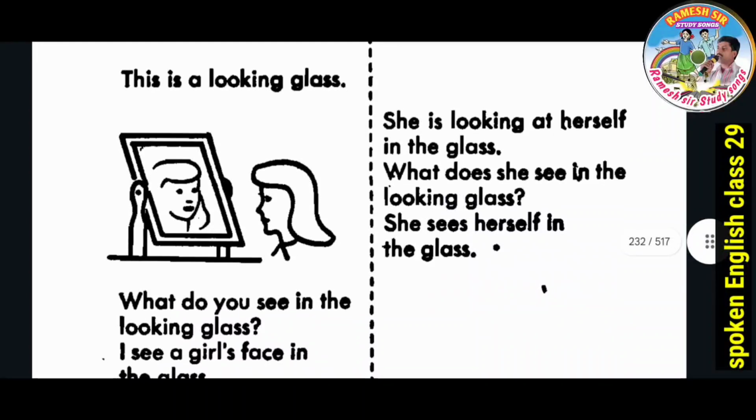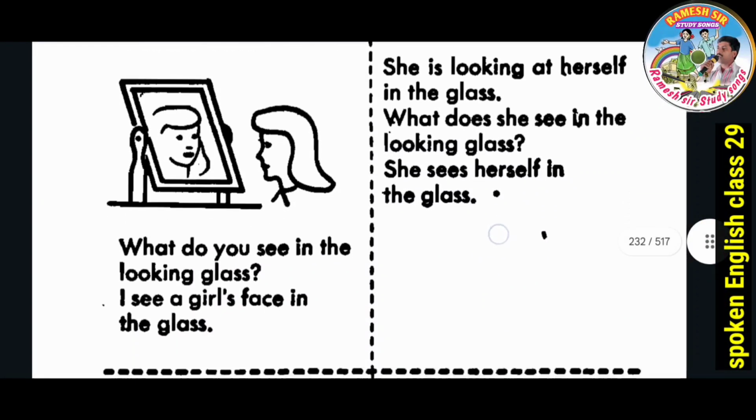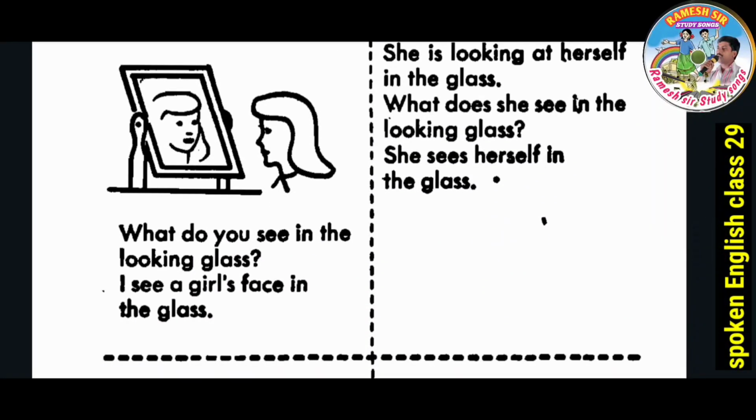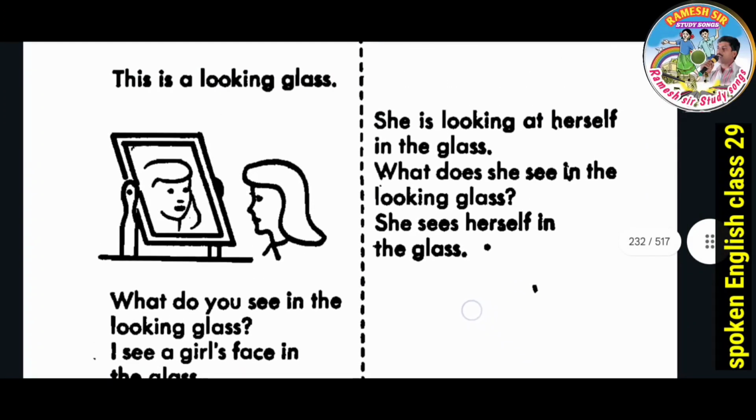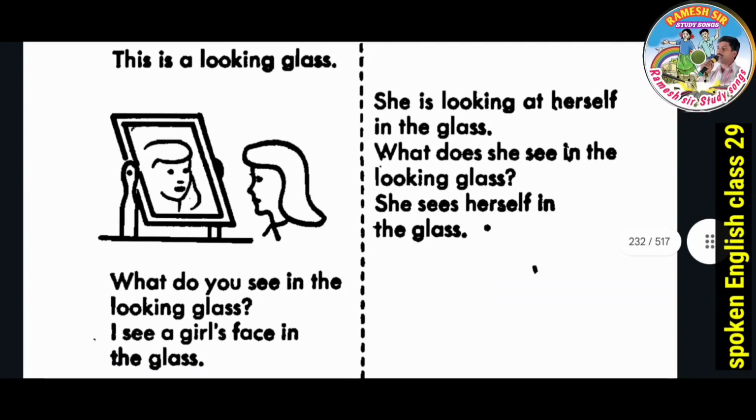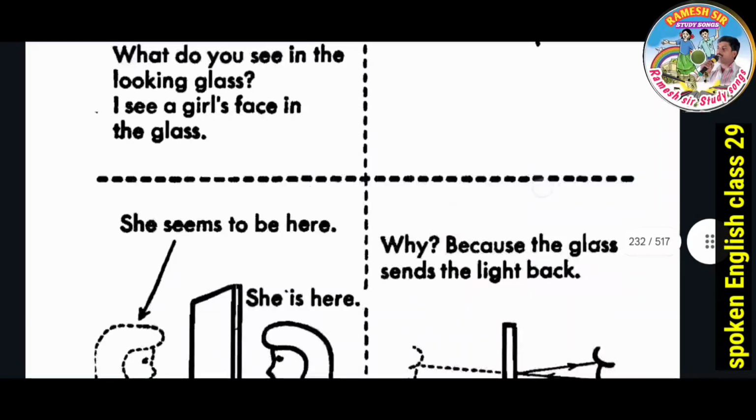Next, this is a looking glass. What do you see in the looking glass? I see a girl's face in the glass. She is looking at herself in the glass. What does she see in the looking glass? She sees herself in the glass.